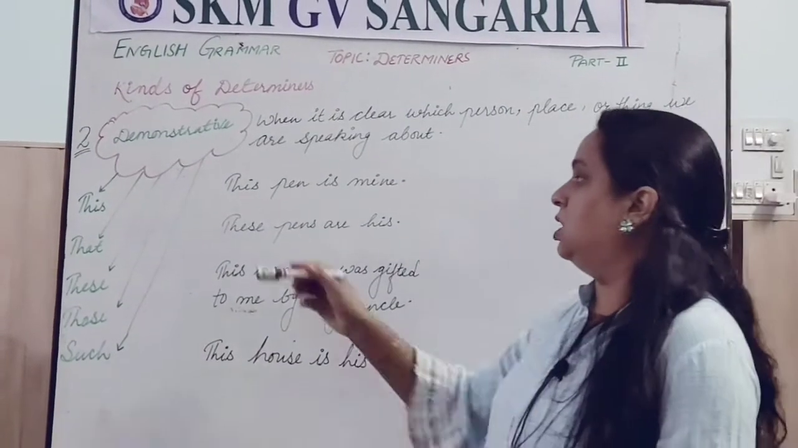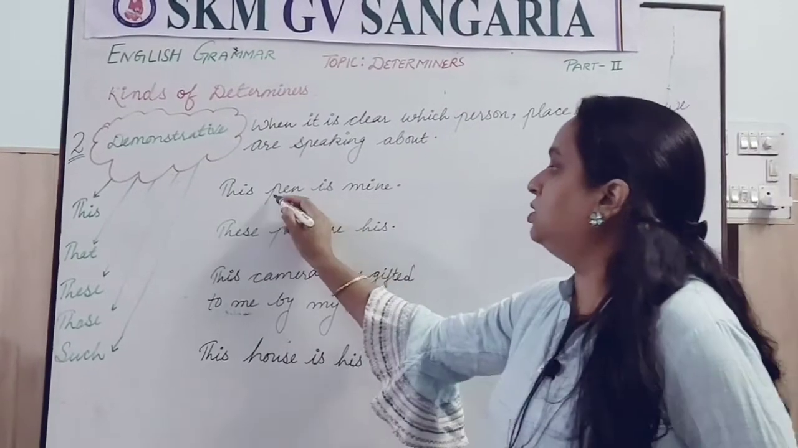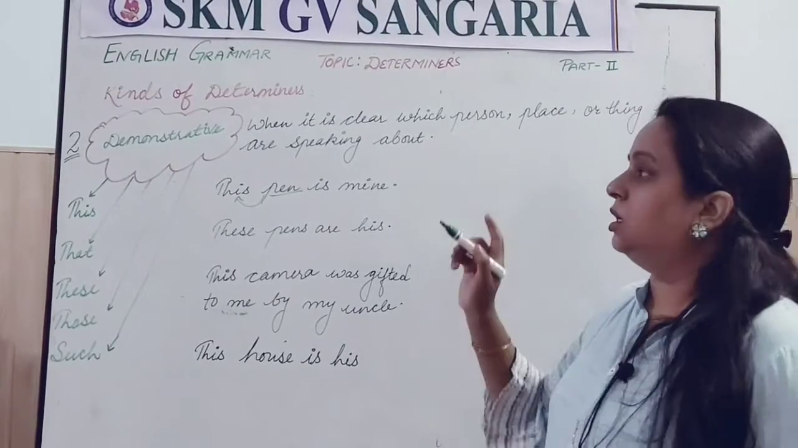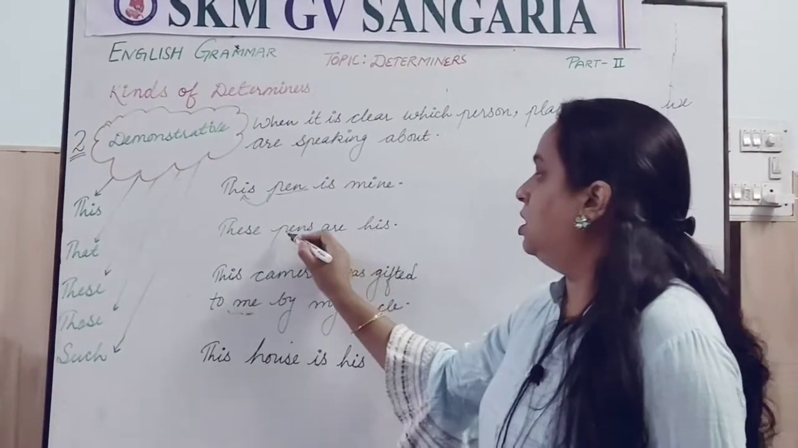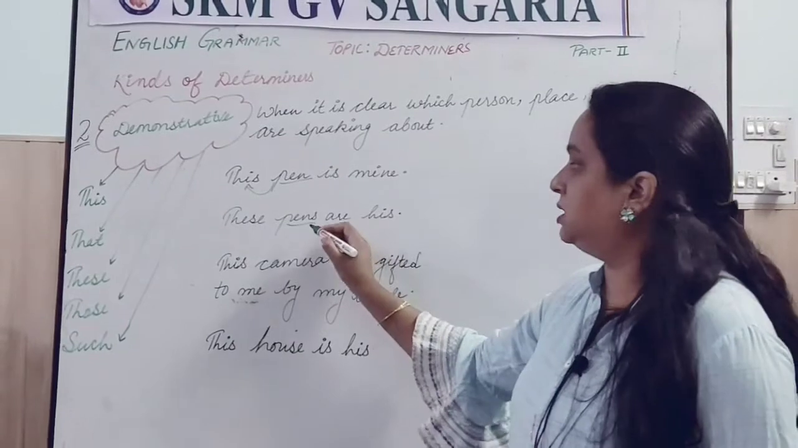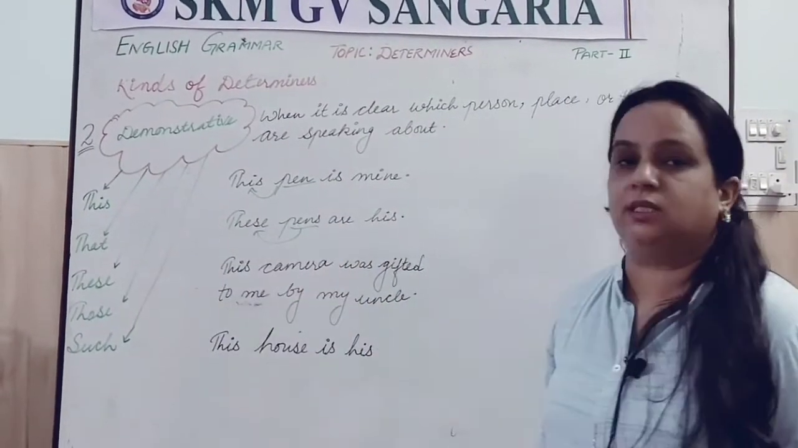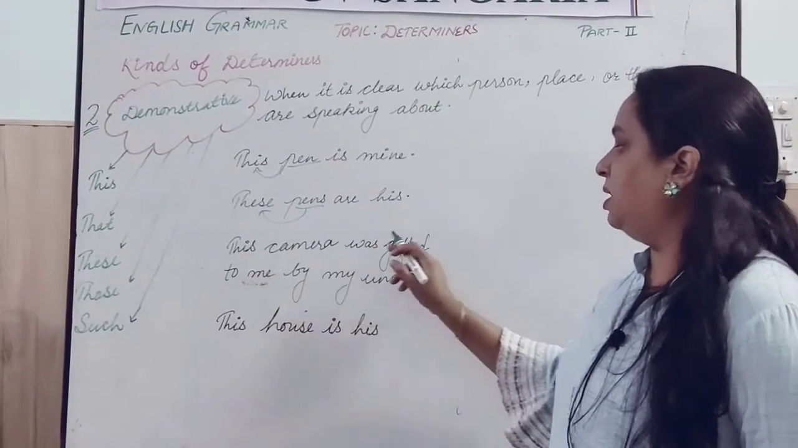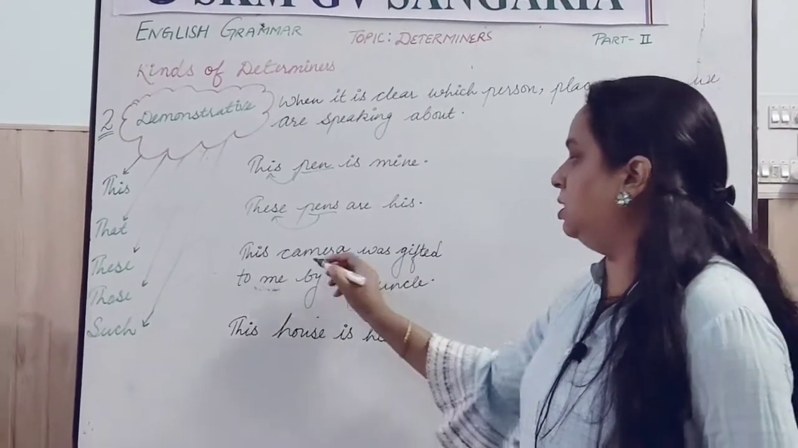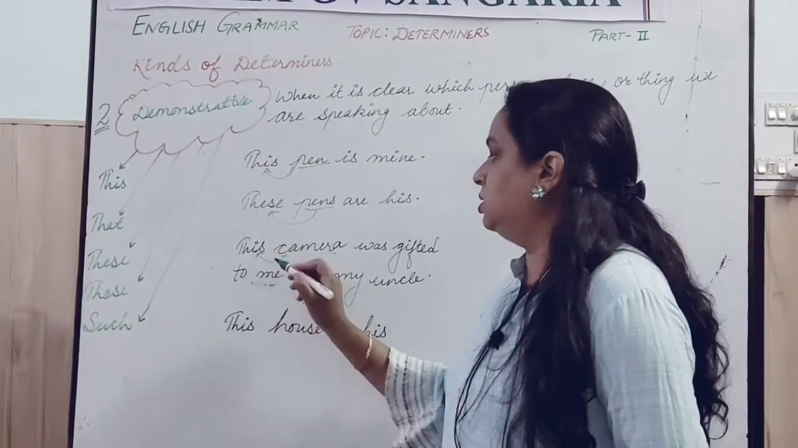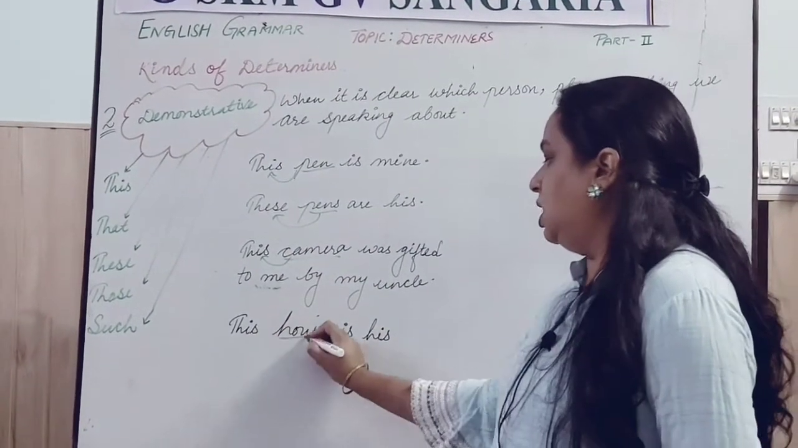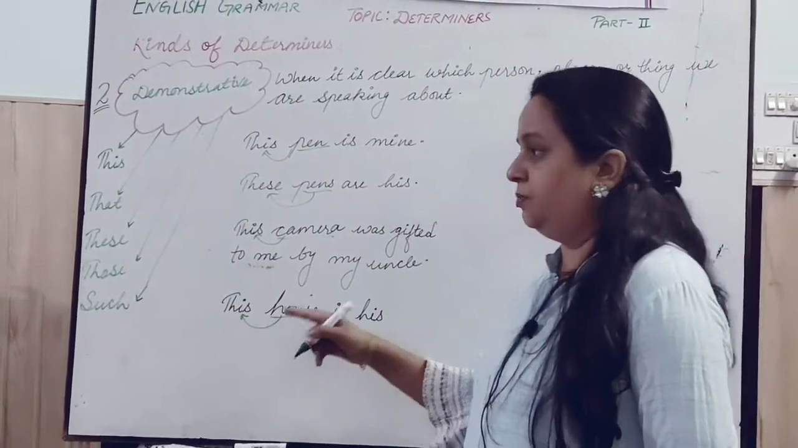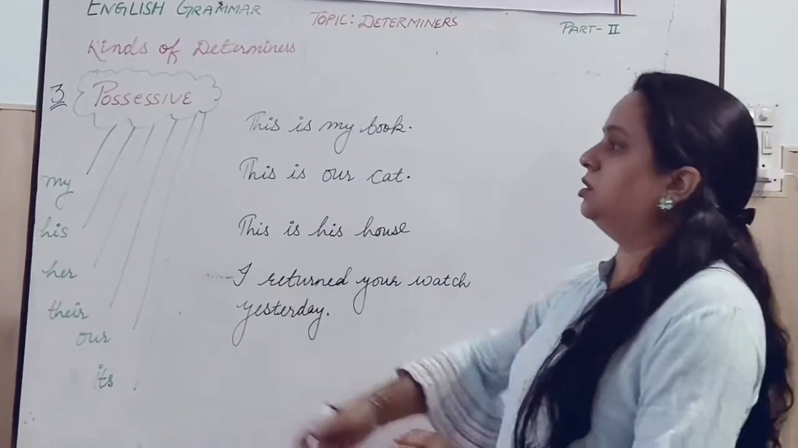So, see the sentences. This pen is mine. So, pen is what here? Noun, and this is demonstrative determiner. Second one is pens. Pens is noun, and before that these is written. So, these is demonstrative determiner. This camera was gifted to me by my uncle. So, camera is noun and this is determiner, and the last sentence house is noun, and before that determiner is this.